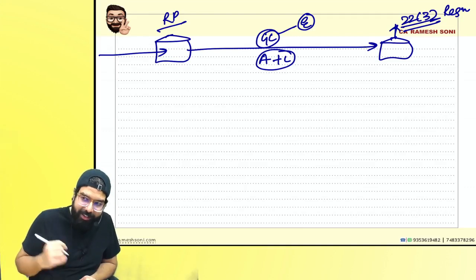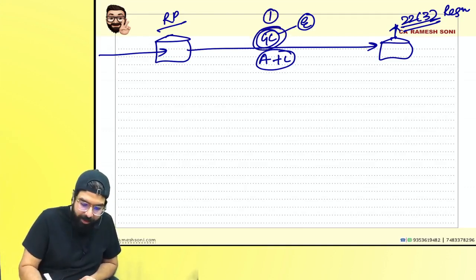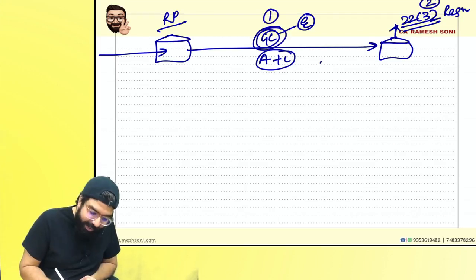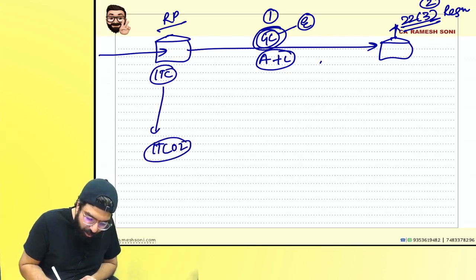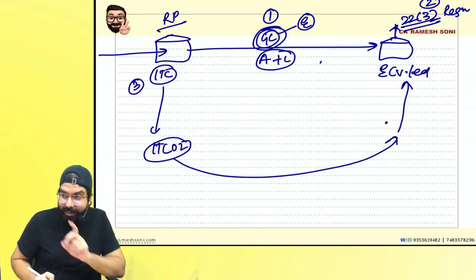Correct? This we learned in the registration chapter. This we learned in the exemption chapter. Chapter number 2, which we learned for this, is registration. Then we learned in the ITC chapter that you have to file ITC-02, and the ITC will be transferred to the electronic credit ledger of the transferee. This we learned third in the ITC chapter.